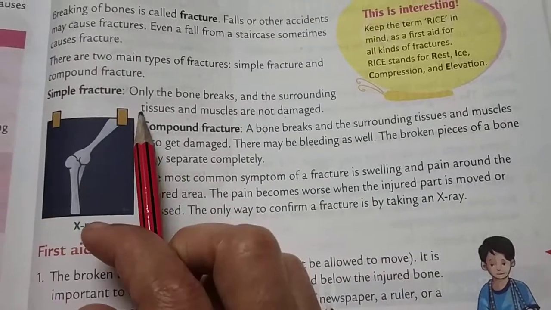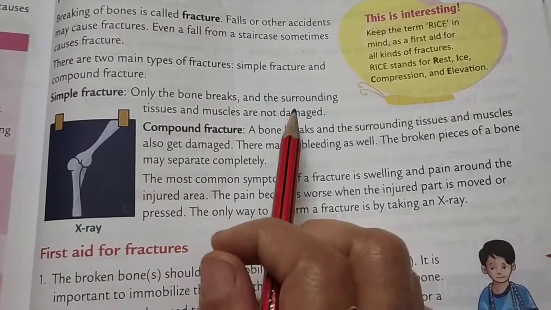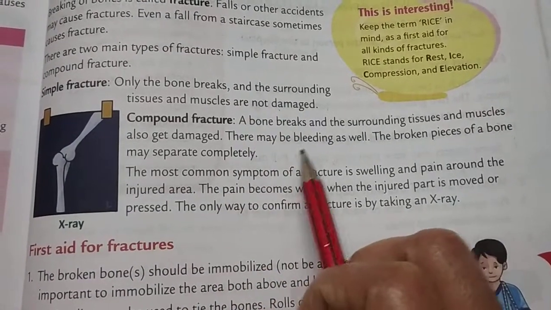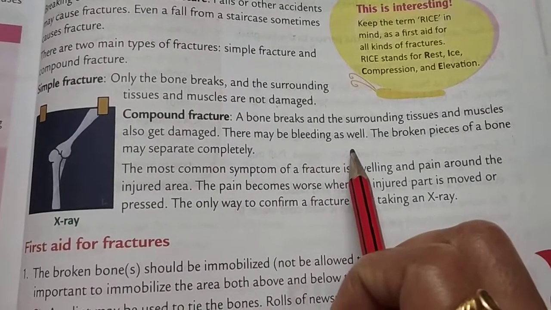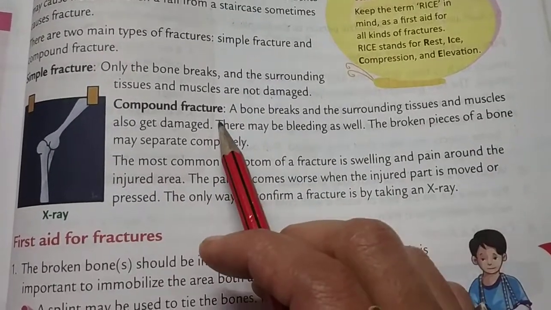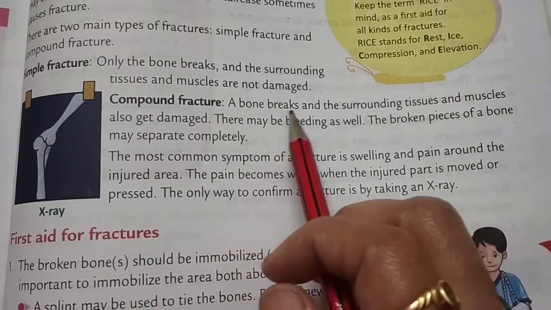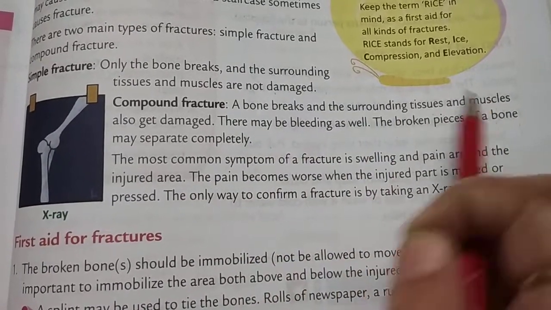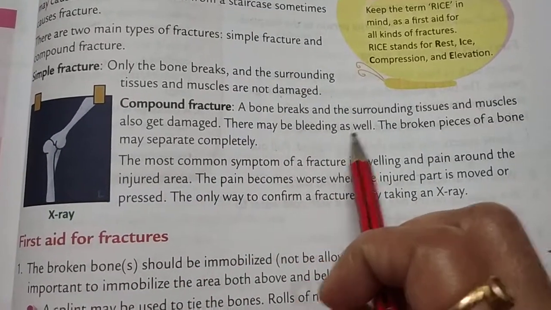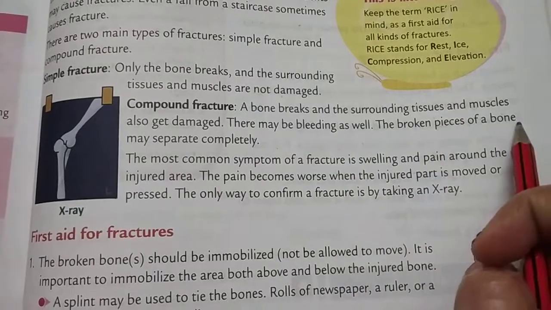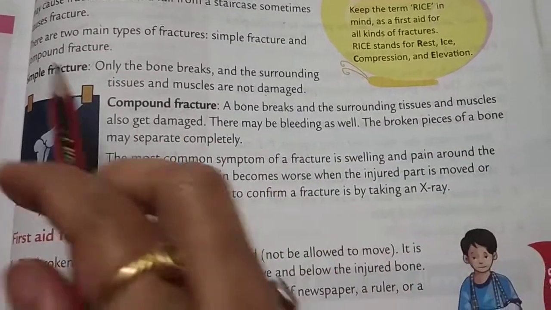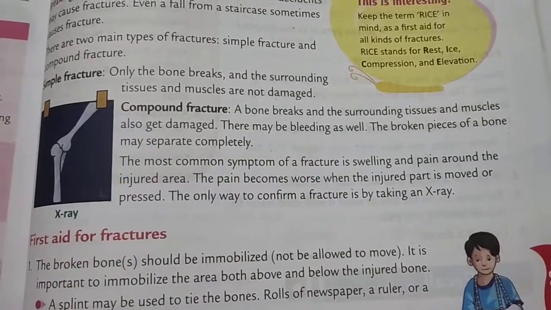So students, in simple fracture there is no bleeding. But in a compound fracture there is bleeding from the body. So this fracture is called compound fracture. A bone breaks and the surrounding tissues and muscles also get damaged. They may be bleeding as well, and the broken pieces of a bone may separate completely. So fracture has two types: first is a simple fracture, second is a compound fracture.